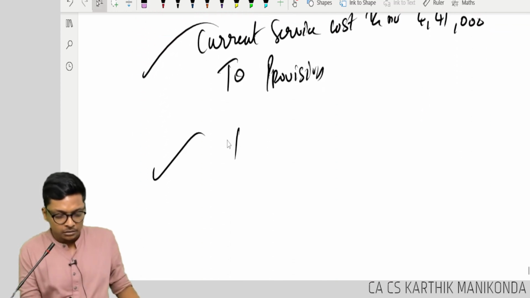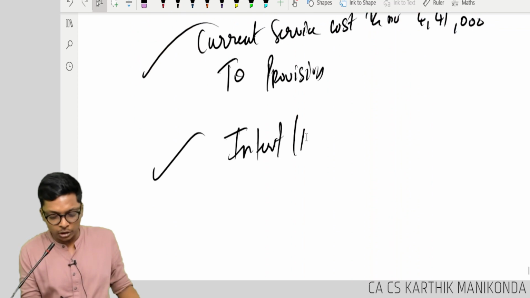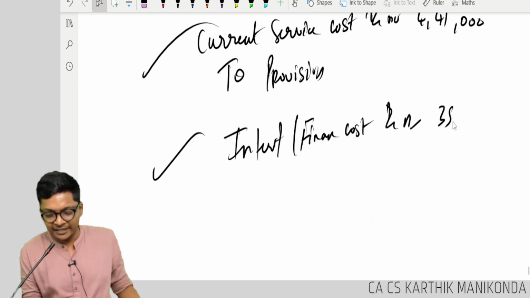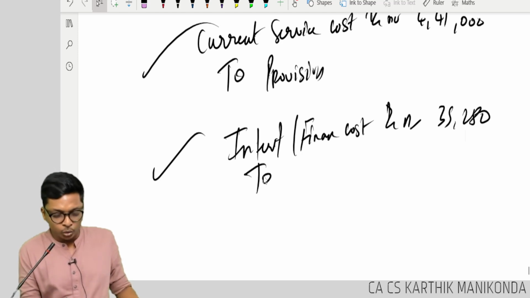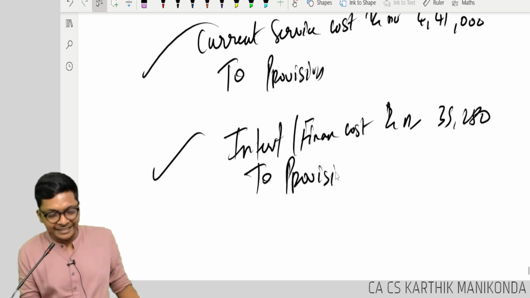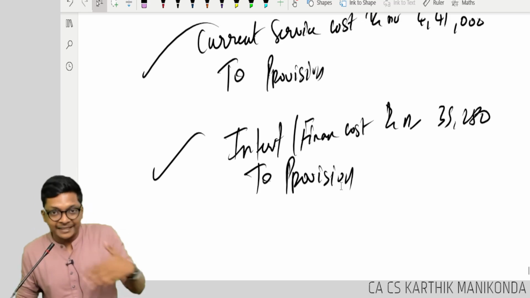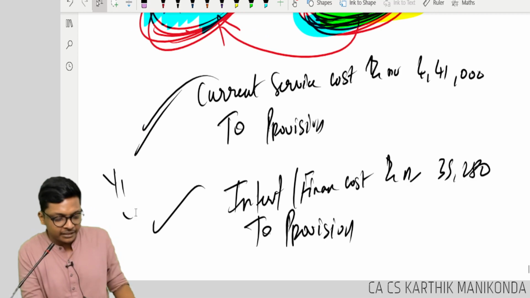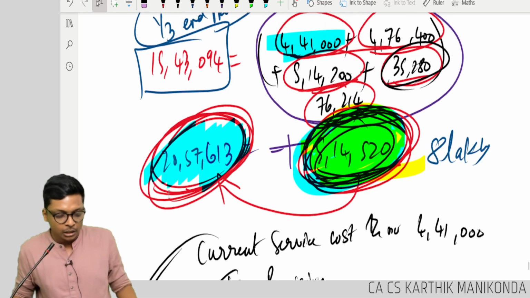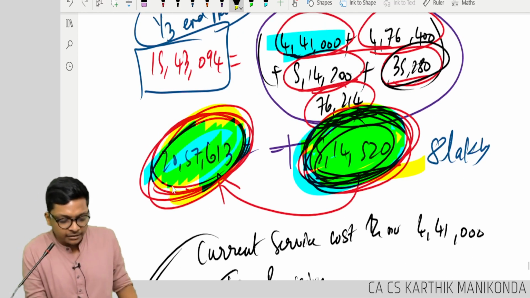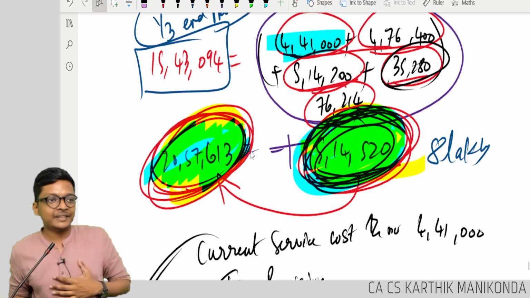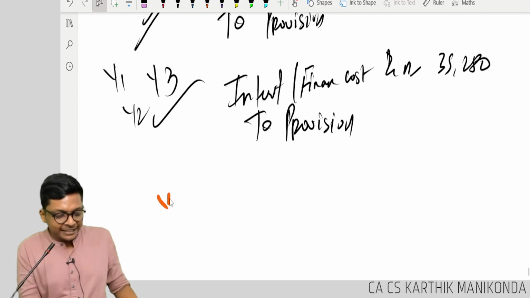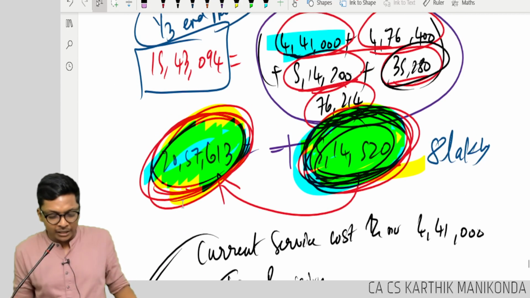I will write interest or finance cost account debit, how much? 35,280 to provision, interest expense. I am debiting, it's increasing provision. So like this, if I keep passing entries in year 1, year 2, year 3, only then I reach 20,57,613. Yes, this year I have to now additionally in year 3 debit what, guys?